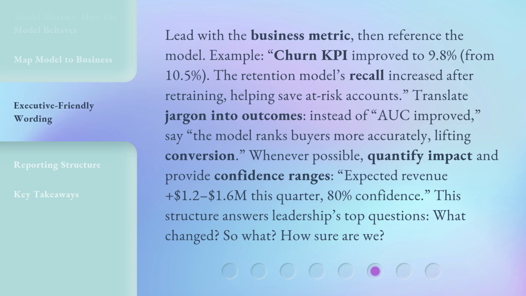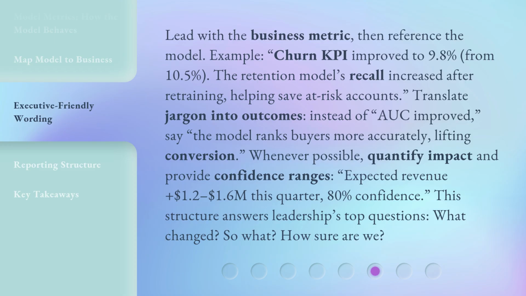Lead with the business metric, then reference the model. Example: churn KPI improved to 9.8% from 10.5%. The retention model's recall increased after retraining, helping save at-risk accounts. Translate jargon into outcomes. Instead of AUC improved, say the model ranks buyers more accurately, lifting conversion.